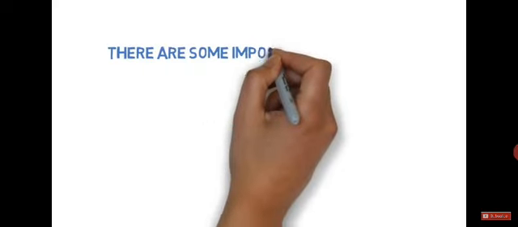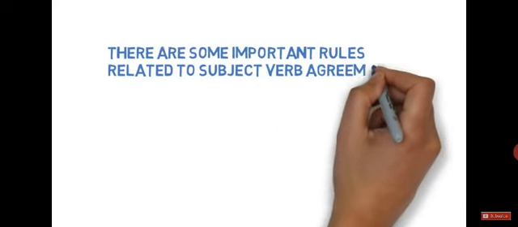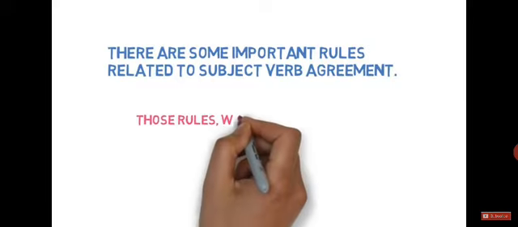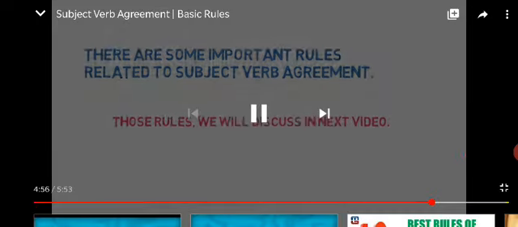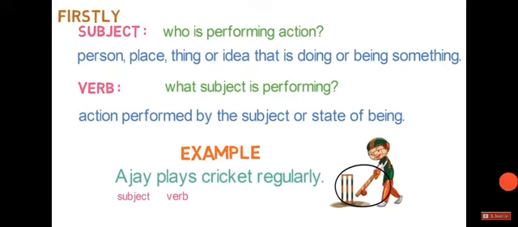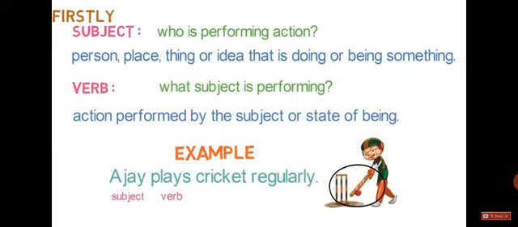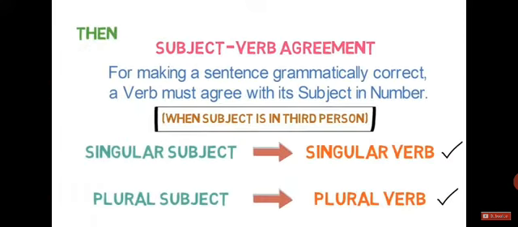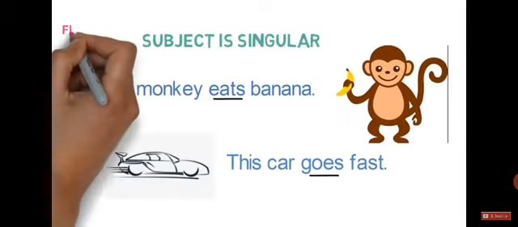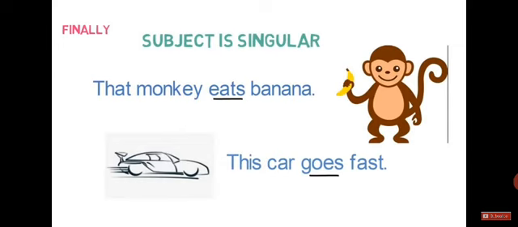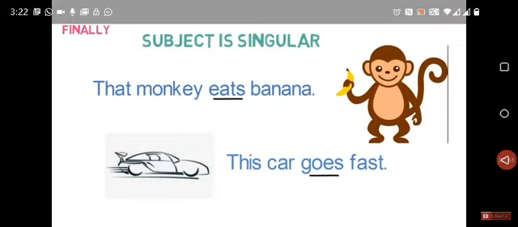There are some important rules related to subject-verb agreement. Those rules we will discuss in the next video. Let's quickly revise what we learned in this lesson. Firstly, we understood what is subject and verb in a sentence. Then, we understood how to identify subject and verb in any sentence. Then, we understood what is subject-verb agreement. Finally, we went through some examples of the general rule of subject-verb agreement.